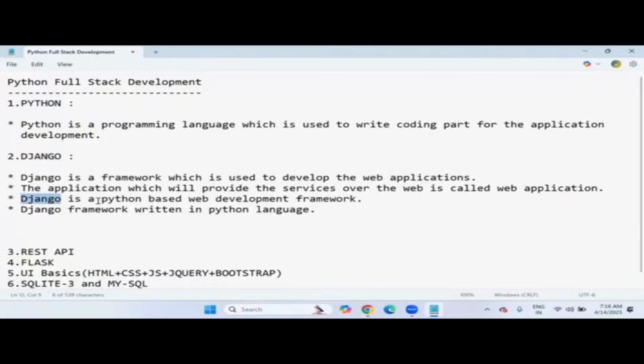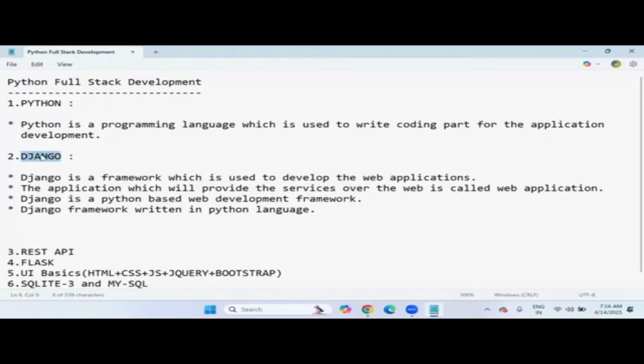So that's the reason we can say Django is a Python-based web development framework. It's completely a Python framework, and Django can understand instructions from Python only. So you can't send instructions from a different language like Java or C. Only Python instructions can be understood by Django. So it is easy to implement web applications by writing code in Python language.